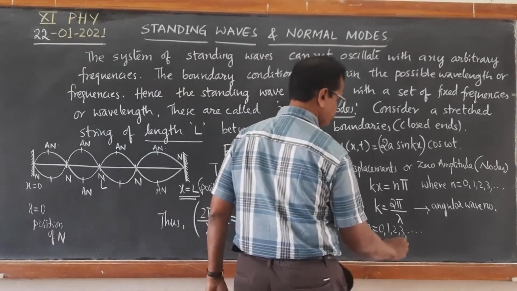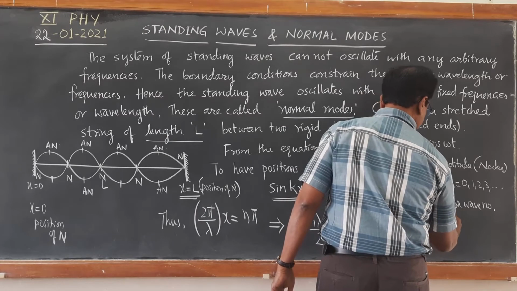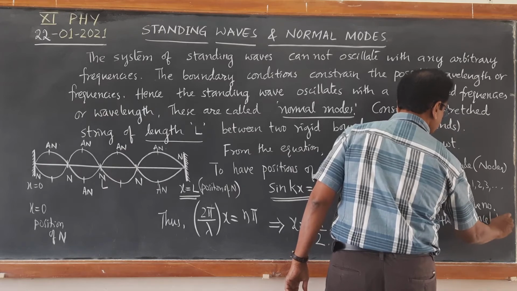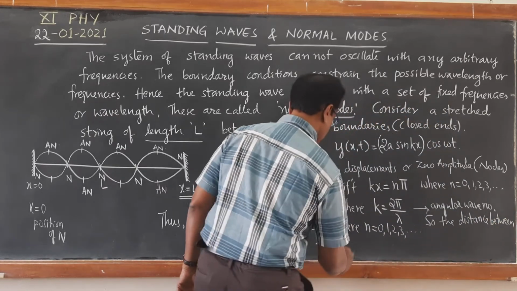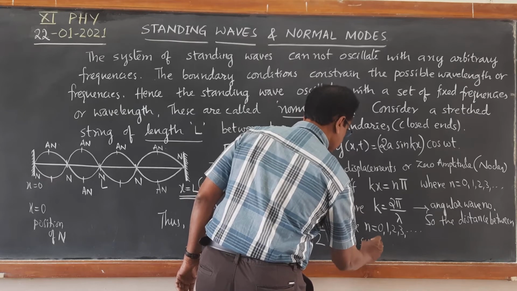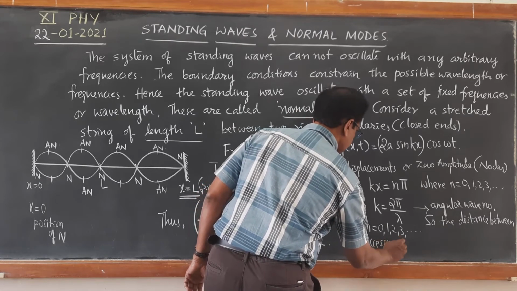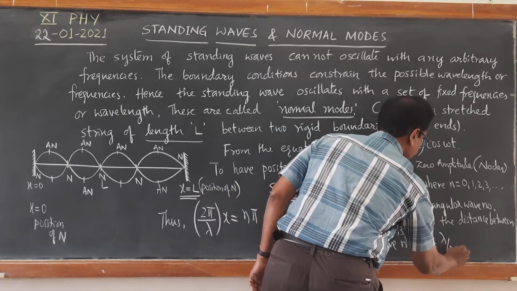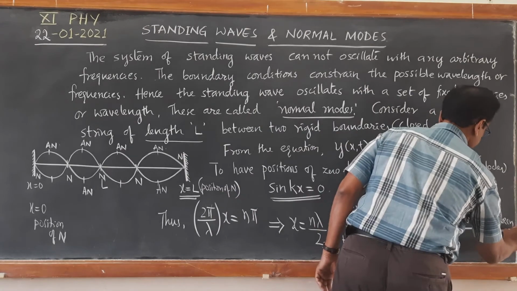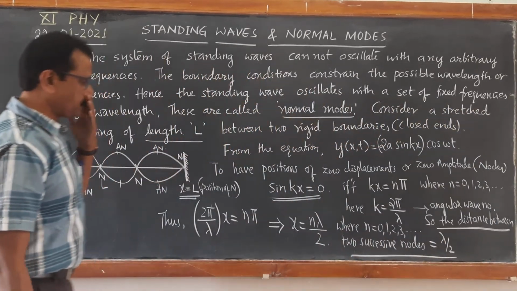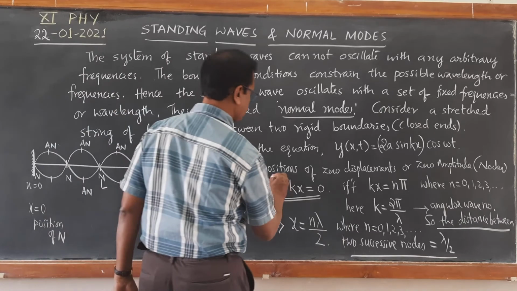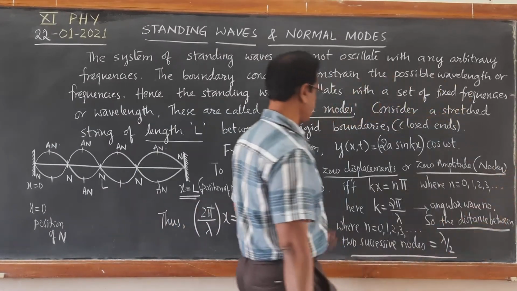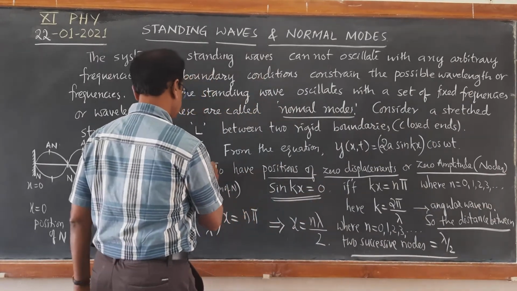So we can write, the distance between two successive nodes is equal to lambda by 2. This is the condition for positions of zero displacements or positions of zero amplitudes called as nodes. Note down this. This is first part.